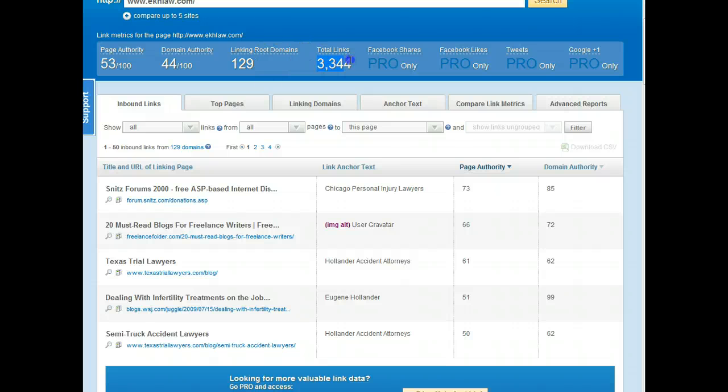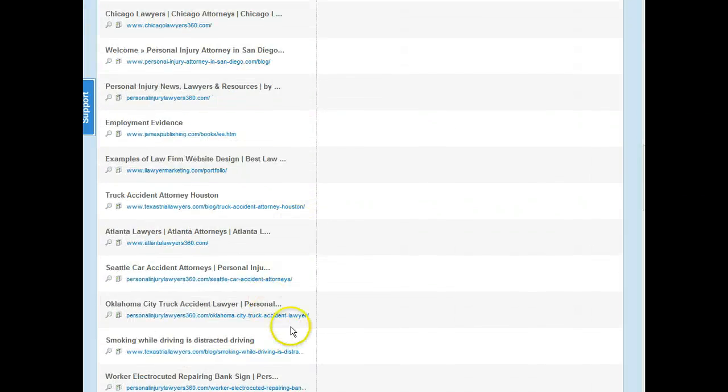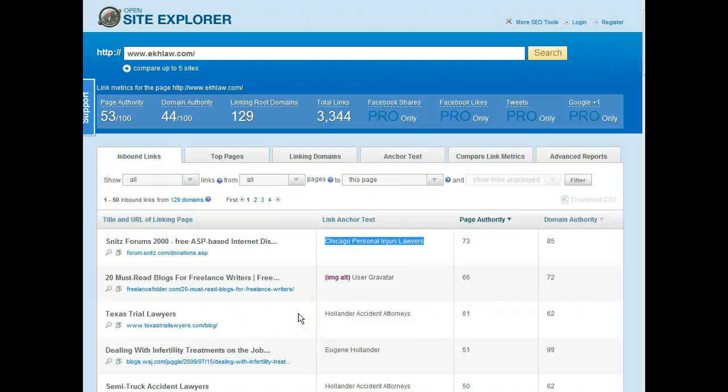Total links of 3,000. Some of the anchor text, personal injury lawyers is right up top there from a nice domain. They've got accident attorneys, their domain name, more accident attorneys. These guys did a good job of building links, obviously have worked at it. It's just another important part of getting ranked in Google Local.